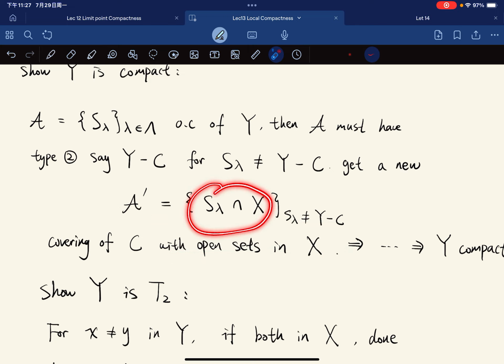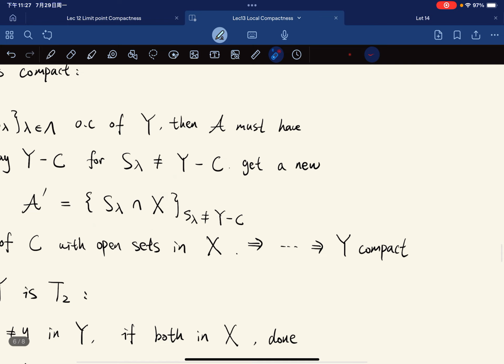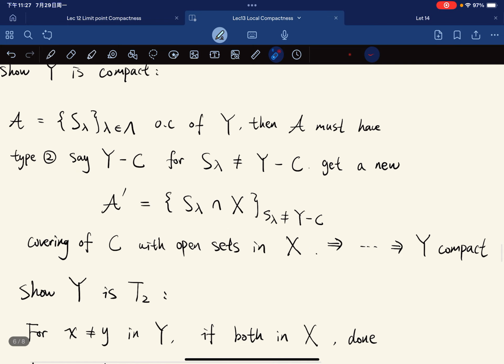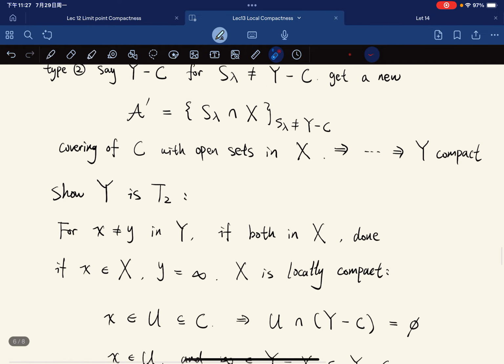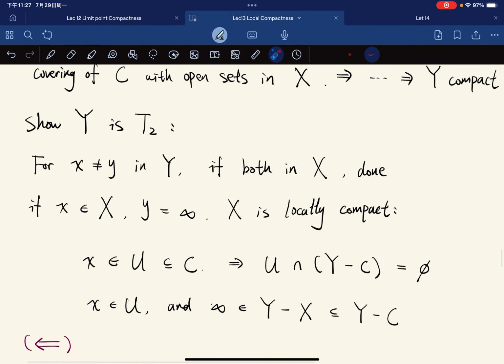And a finite collection of them adjoined with Y minus C is really a finite collection that covers Y, which shows that Y is compact. Okay, and Y is also Hausdorff. For any x not equal to y, we just discuss by cases. If they're both in X, then we're done, because X is Hausdorff. And if one of them is the new point, we finally use the local compactness, because X is locally compact, right? Then x is in U, that is contained in C.